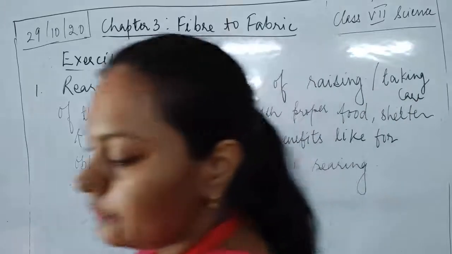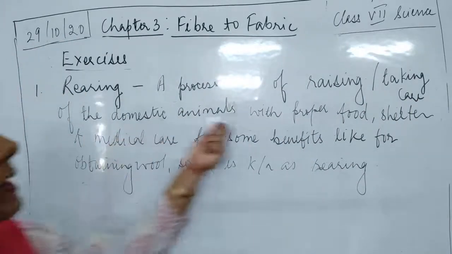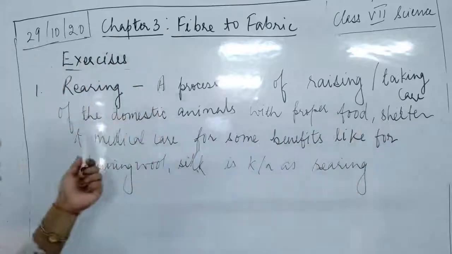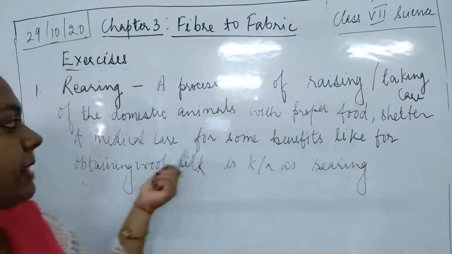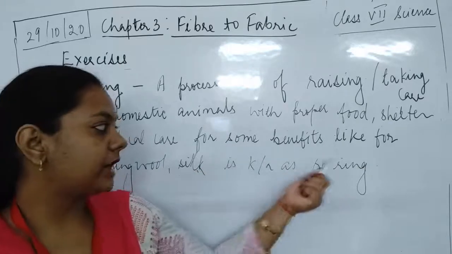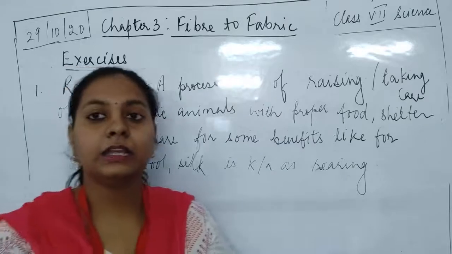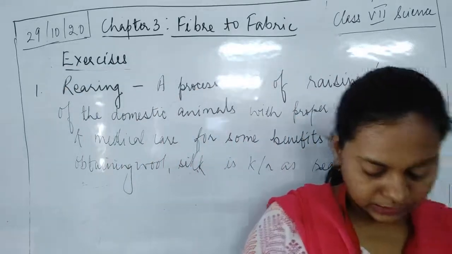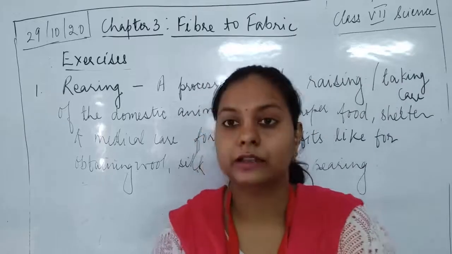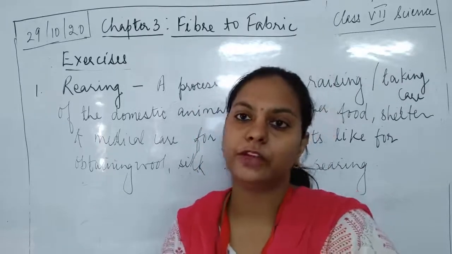So how can you define rearing? Rearing of the animals means it is a process of raising or taking care of the domestic animals with proper food, shelter, medical care for some benefits like obtaining wool, silk, honey, lac. It could be many of them. The rearing of any animal is just for the benefit of the human beings.